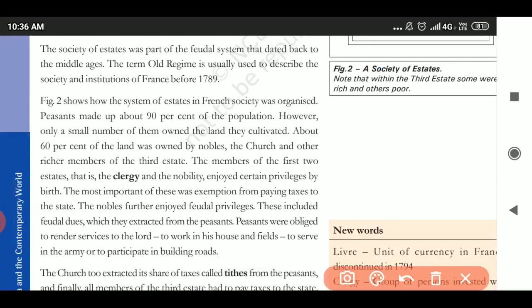Figure to show how the system of estates in the French society was organized. Peasants made up about 90% of the population.